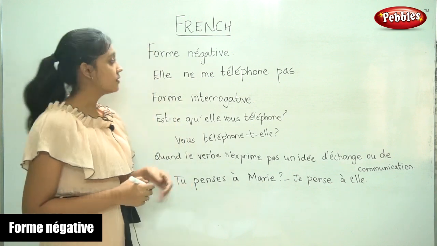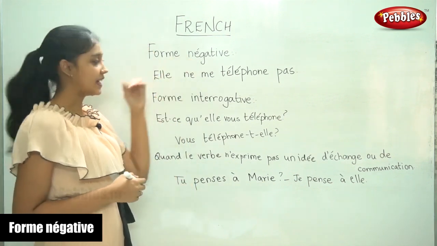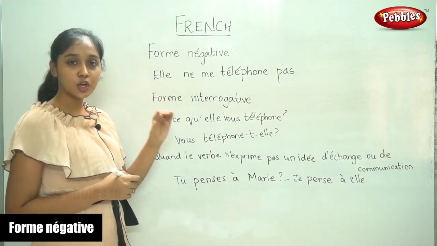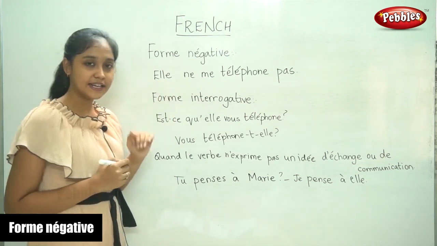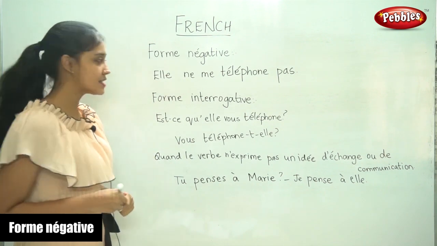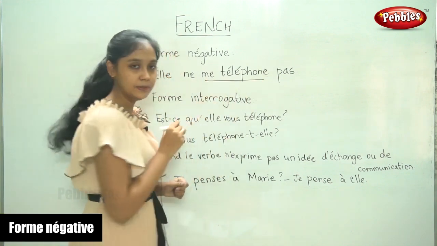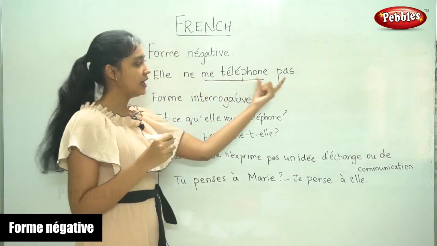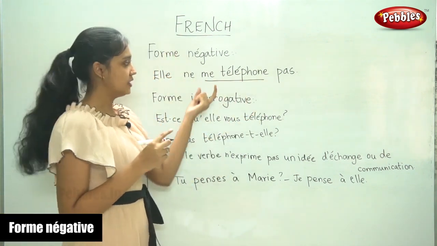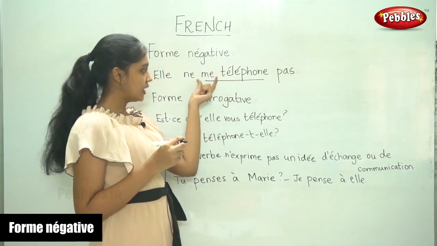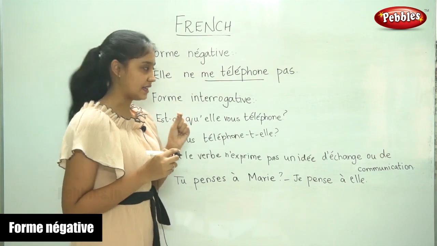So now we are going to see the form negative. So how to write the indirect complement pronoun in the negative form. This is similar to the previous case, right? Me telephone, and we have ne before and pas after. Instead of writing ne and pas just before and after the verb, we include me also inside.